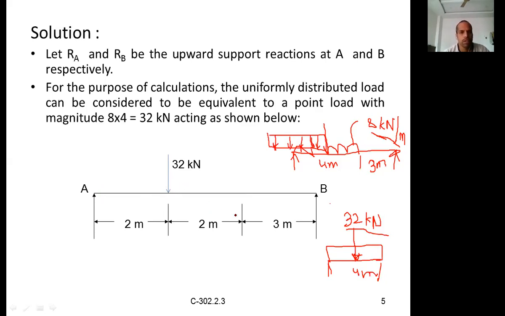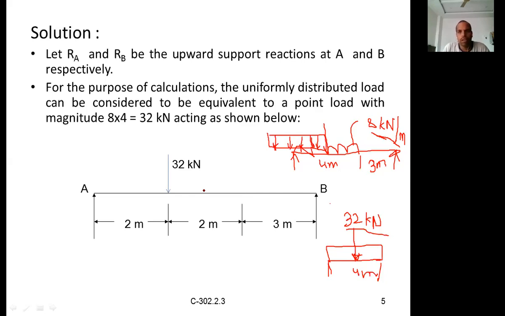Similarly, we have discussed in the previous problem how to calculate the support reactions when a point load applies, right? So in this case, how to calculate the reactions? The only thing is the conversion of UDL into a point load or total load. Of course, both we take like synonyms. This is nothing but a point load.